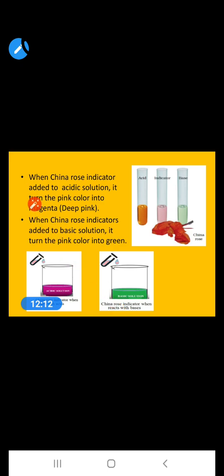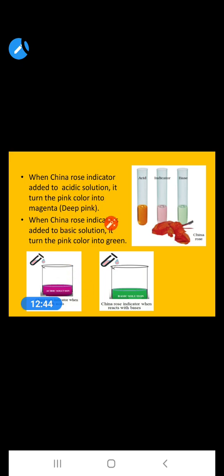When the China rose indicator shows a deep pink or magenta color, it means that solution is acidic. When we add this indicator to a solution and the solution color changes to magenta or deep pink, it means that solution is acidic in nature.